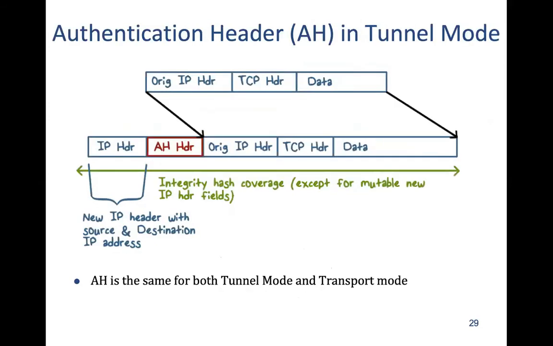Then we have the authentication header in tunnel mode, where the original packet goes inside the other packet because it is tunnel mode, and a new IP header is applied. But look at this text here, it remains the same as here. The color is the same, right? It means that it has not been encrypted. The only thing is that the authentication header, which is essentially hash coverage, is applied and carries the hash value to the other end.